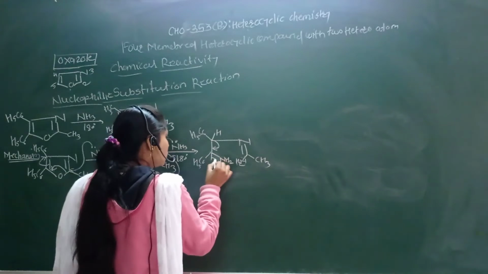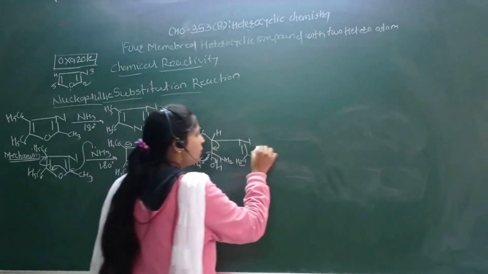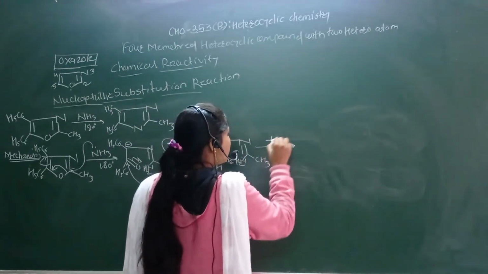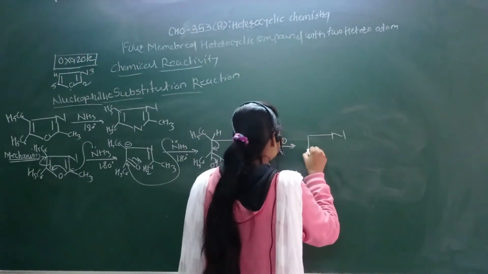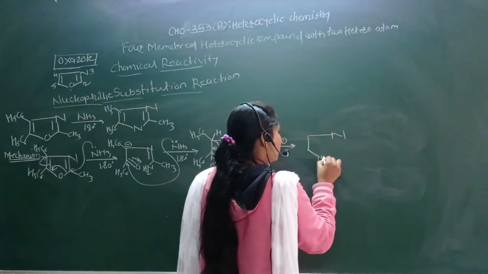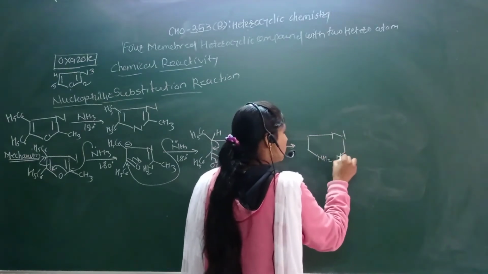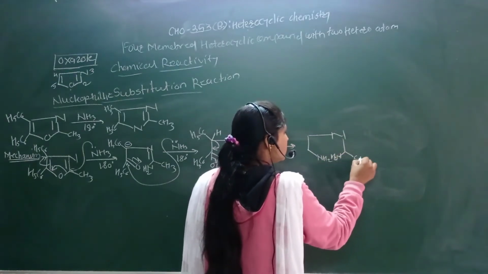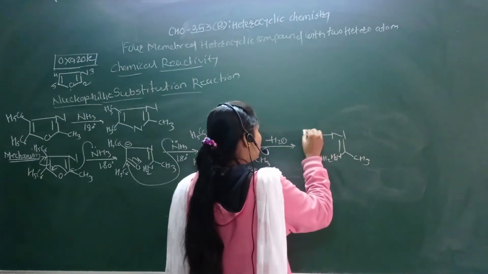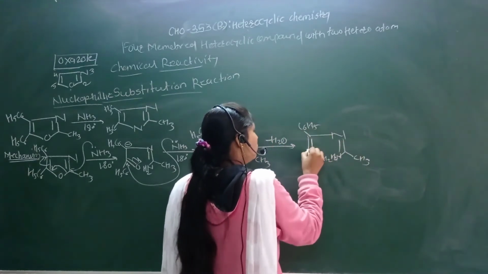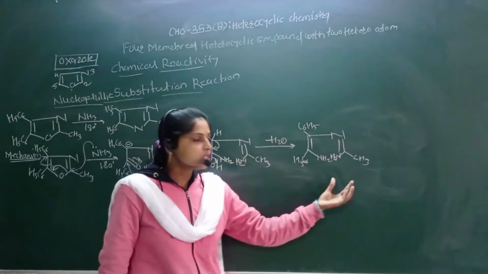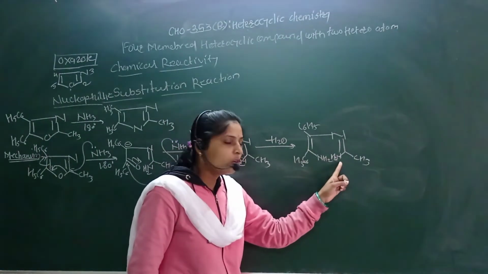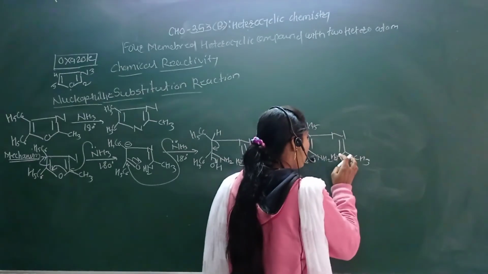At that time this water molecule can depart, dehydration takes place in this step. So the nitrogen as it is, here NH2, here CH3 as it is, the double bond, here formation of the double bond, C6H5 as it is. So see here, two NH2 groups can be obtained.